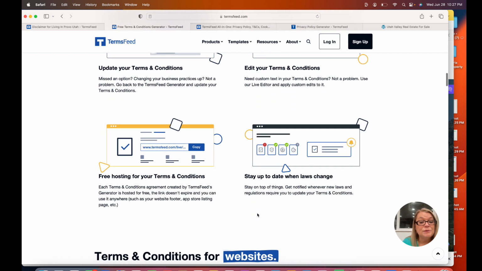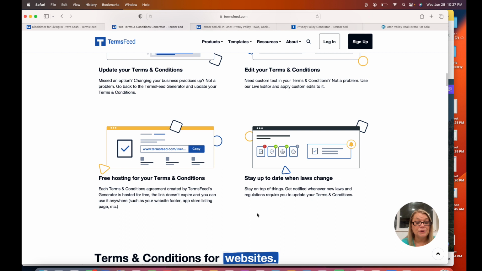Then they will also allow you to host it for free. You can have it not on your page. So there's a live feed from TermsFeed. So one of the things you can do is, let's say you don't want to have it on your website, which you should, but let's just say you don't. You can put the link to TermsFeed in there on the website footer, or maybe on the App Store. If you have an app, that might be a better use of it because you don't have a place to put it on the app.